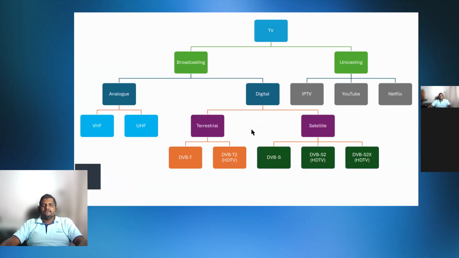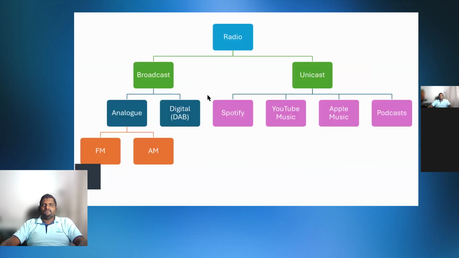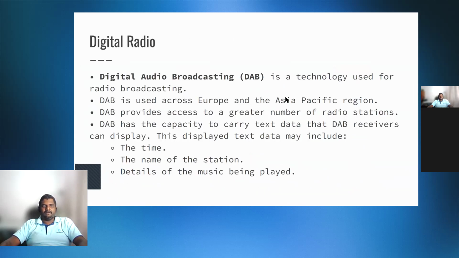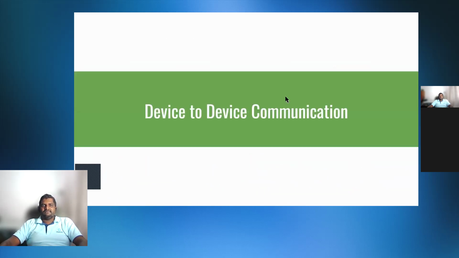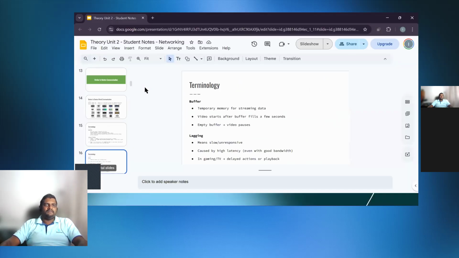Like what is audio visual content delivery, what is broadcasting, unicasting, analog versus digital, all of these things should be covered under networking. What are GPS systems, satellite systems, device to device communication. Okay, sorry, this is the student notes, my bad, wrong slide.